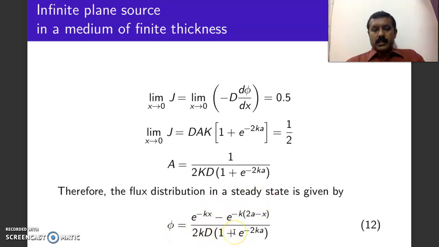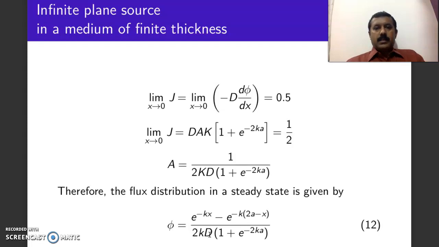You can notice that if this a tends to infinity, we should get back the solution for an infinite medium. As a tends to infinity, this term becomes 0, this term also becomes 0, and we get e to the power of minus Kx divided by 2KD, which is the solution for the first problem which I discussed today. And it should be.